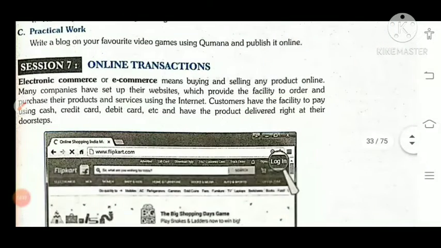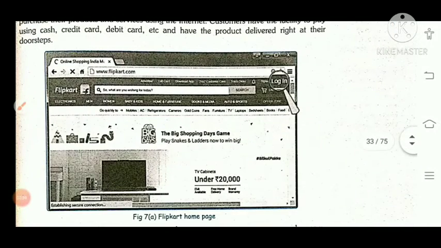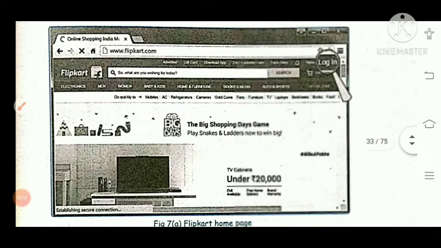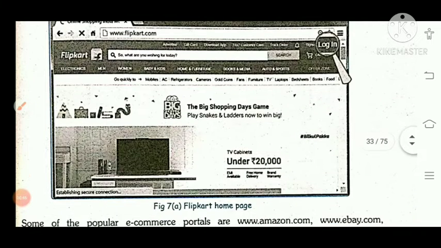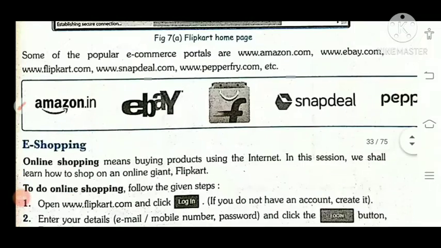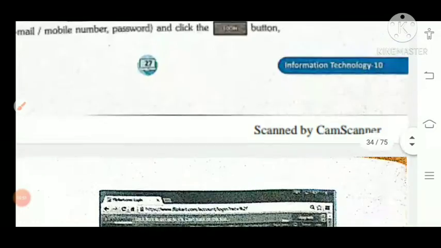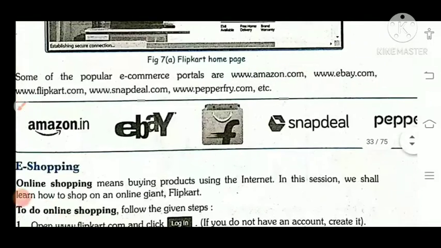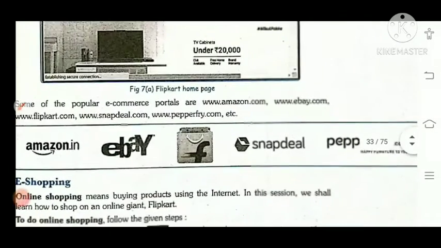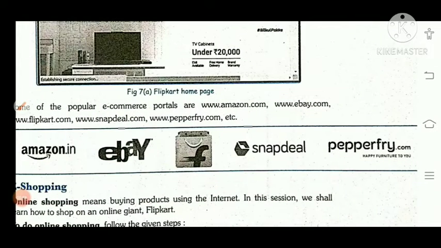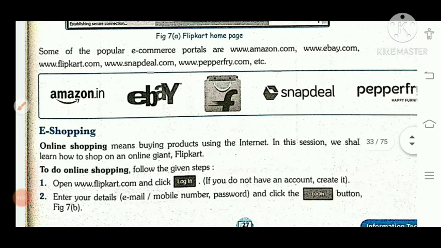E-commerce means buying and selling products online with the help of the internet. Here you can open any site on Google. This one is the home page. When you log in, you will get so many steps. First, you can check that so many websites are there: Amazon.com, eBay.com, Snapdeal, Flipkart, and so many options by which you can do this online shopping.